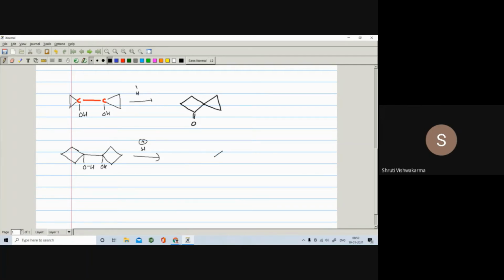One member, so you can take any one of them. Either you can take the left side ring or the right side ring. It is a 4-membered ring, and the next ring will be, yes, Srushti, the next ring will be,